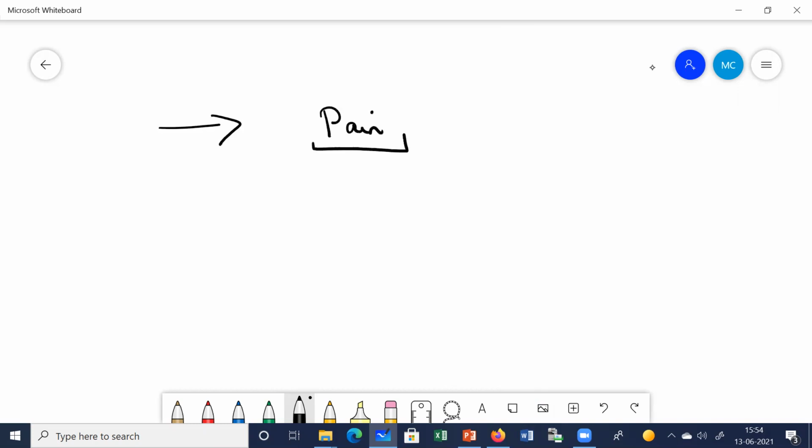Pain. What type of pain? It can be mild to severe. Okay, and what is the onset of pain? Is it gradual or sudden? It is sudden onset pain.